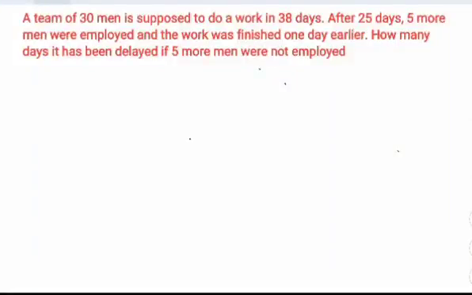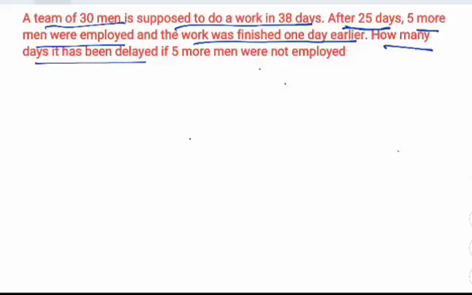Now the question says that a team of 30 men is supposed to do a work in 38 days. After 25 days, 5 more men were employed and the work was finished one day earlier. So it says that if 5 men had not been employed, how many days would the work have been delayed?